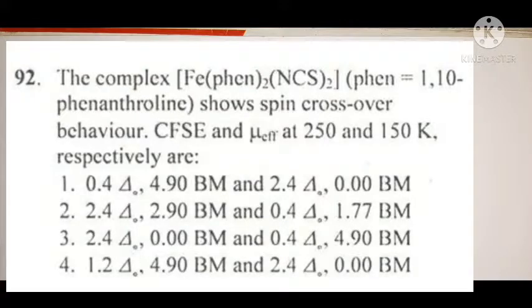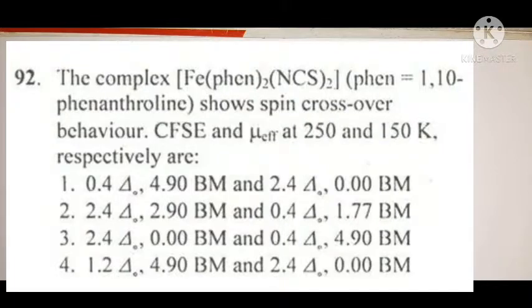Now we move towards our next question, and see, it says the complex [Fe(phen)2(NCS)2], where phen is 1,10-phenanthroline, shows spin crossover behavior. CFSE and spin magnetic moment at 250 and 150 Kelvin respectively are, and we have 4 options.